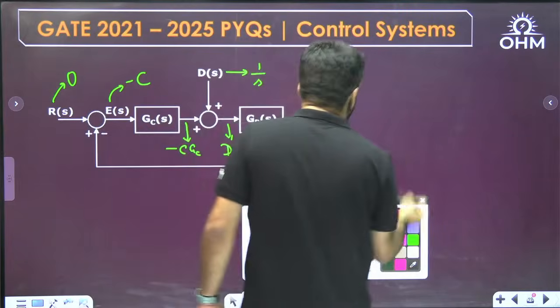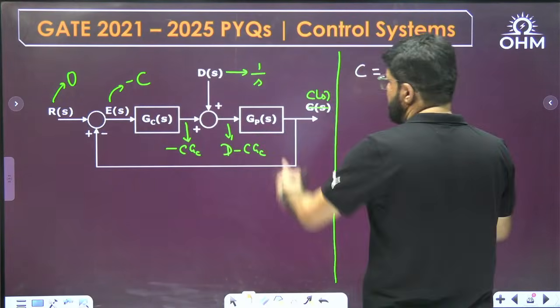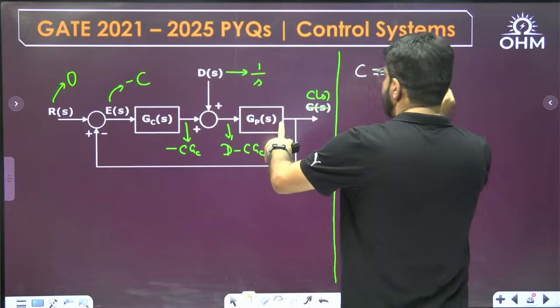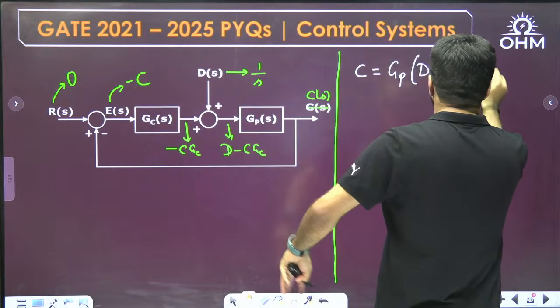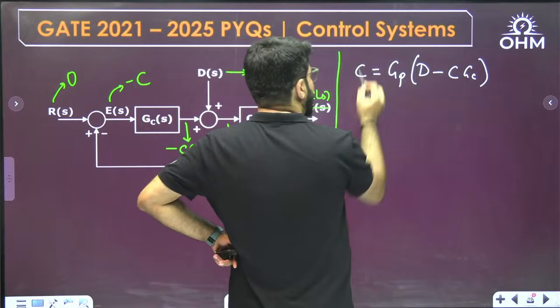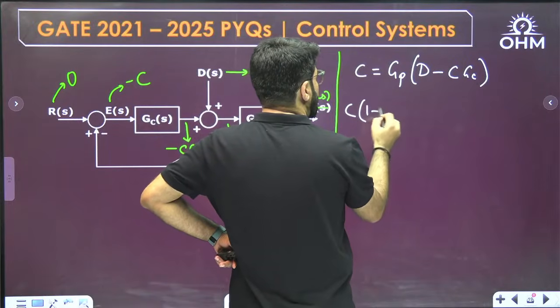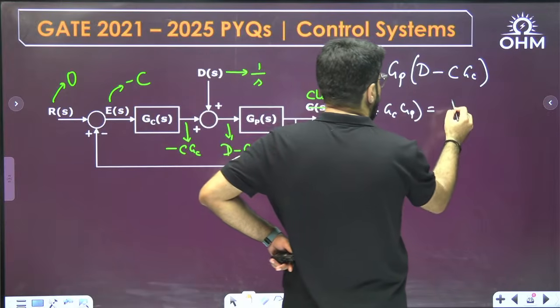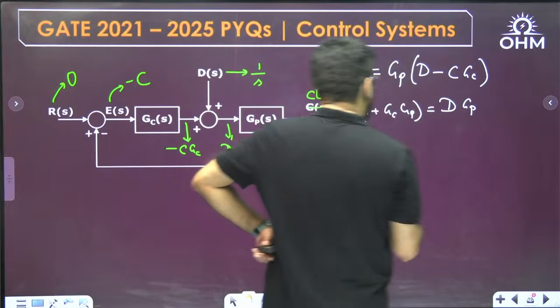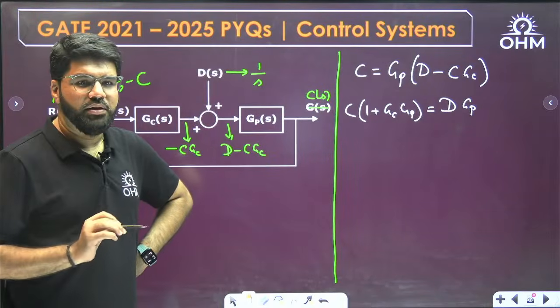Just writing the C equation. What is the C equation? Gain of the system GP multiplied by what comes to the system: D minus C into GC. Again I will shift the C terms to the left. I will get (1 plus GC into GP) times C is equal to D into GP. Correct?